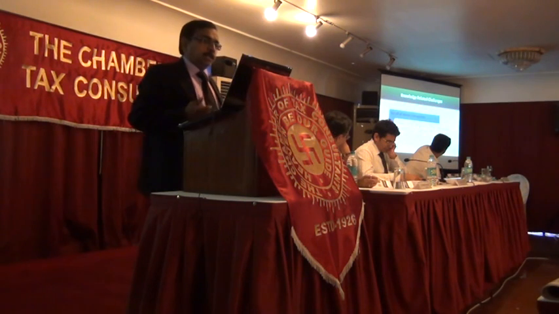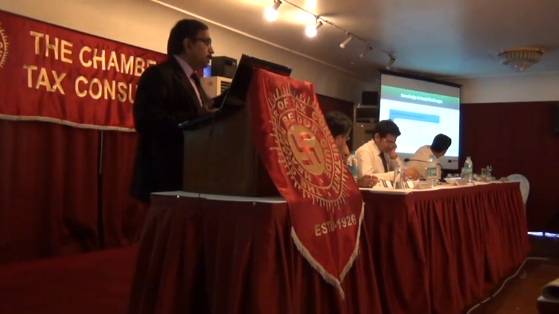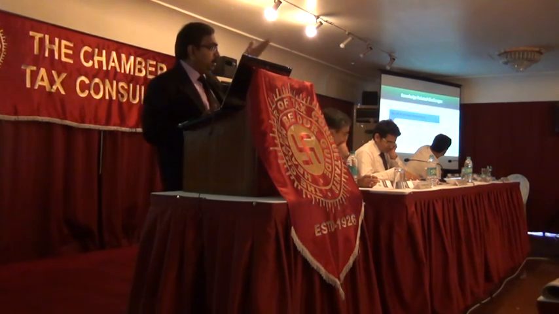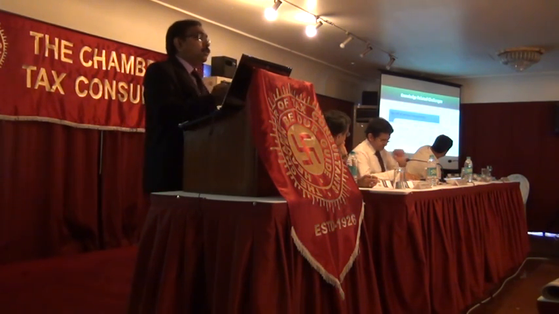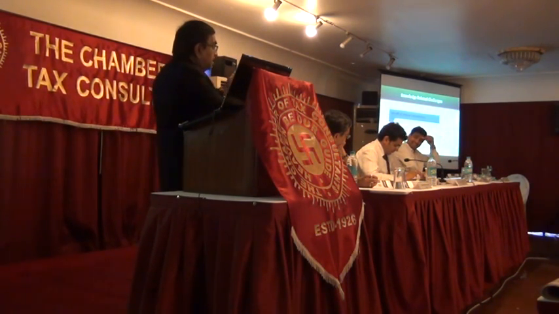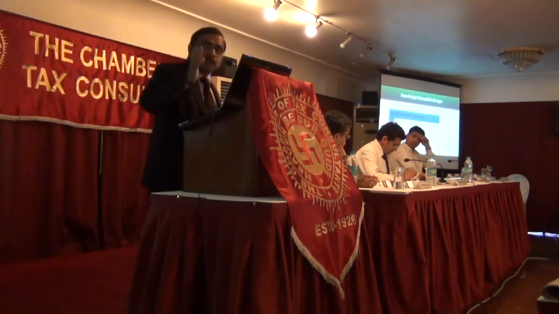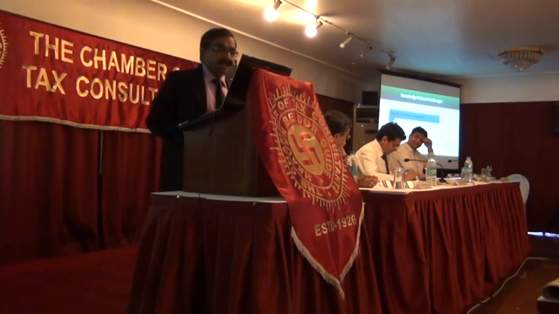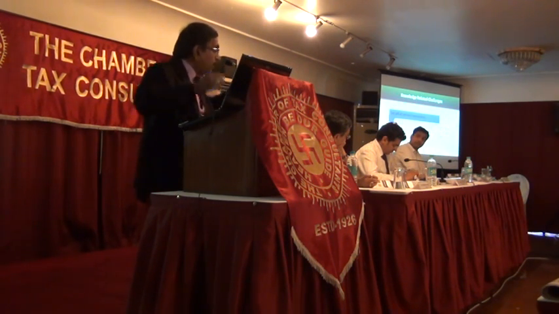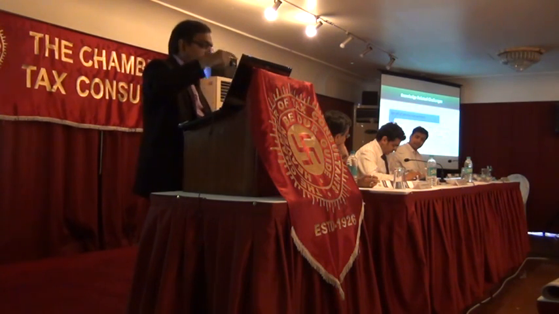Definition of the term project in the context of remittances under current account transactions. Remittance for project consultancy is allowed up to 1 million per project. Now look at the project of a metro. Suppose somebody has taken up a project of supplying the brakes, and somebody has taken up a project of erecting stations. Are these separate projects, or do you look at the metro as one whole project? So again, there is no clarity.